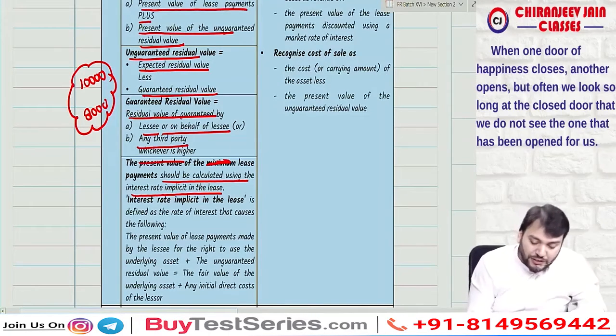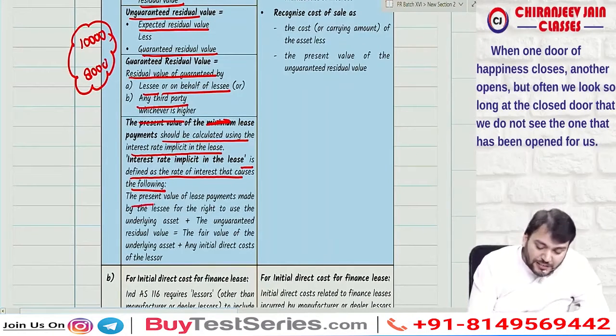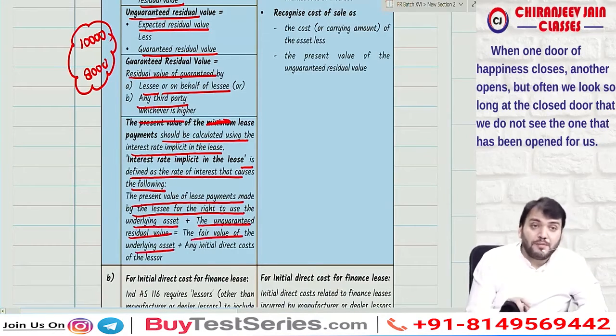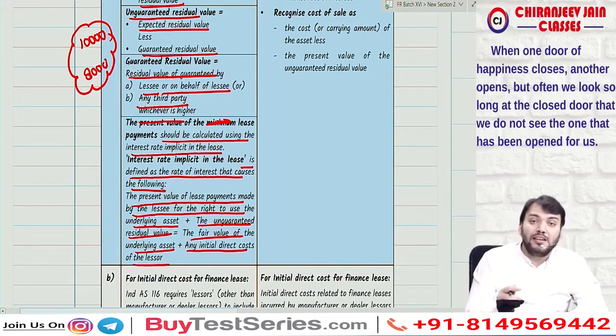What Ind AS 116 says, it is defined as the rate of interest that causes the following. This will be the discount rate at which present value of lease payment made by the lessee for the right to use the underlying asset plus present value of unguaranteed residual value will be equal to fair value of underlying asset plus any initial direct cost of the lessor.